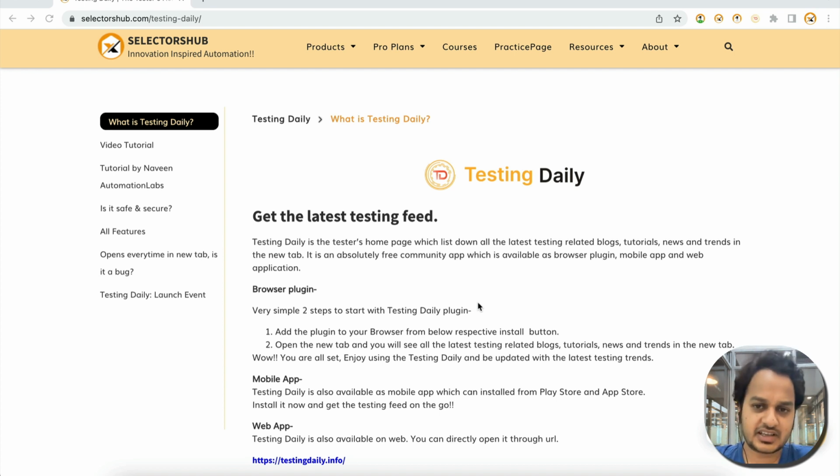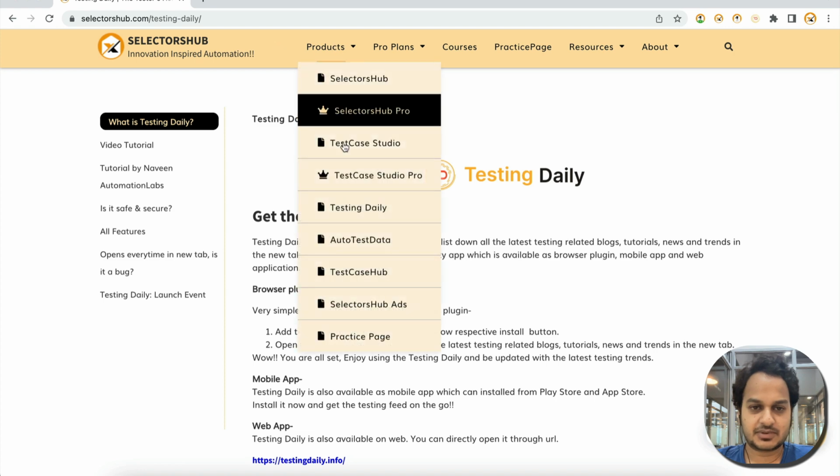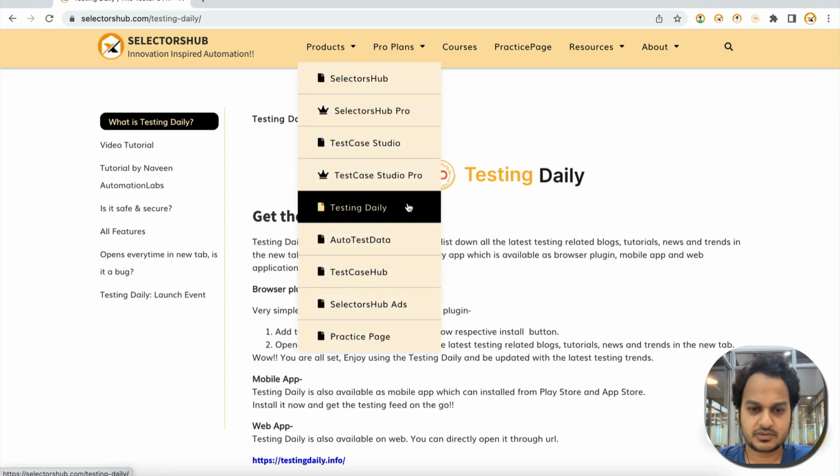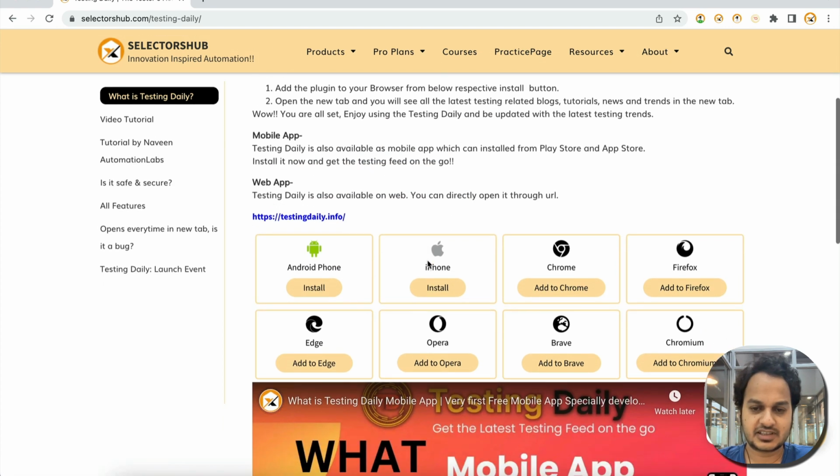So if you are creating any kind of content for testers, and Testing Daily is not picking that up and not showing it on its platform, then this video will help you get your feed over there and start immediately picking it up. What you have to do is go to the Testing Daily page on the SelectorsHub website. From the home page also you will get it, or else from this drop down, Testing Daily is here.